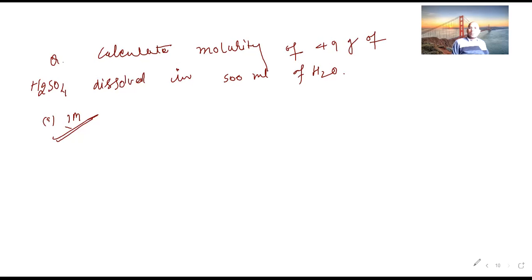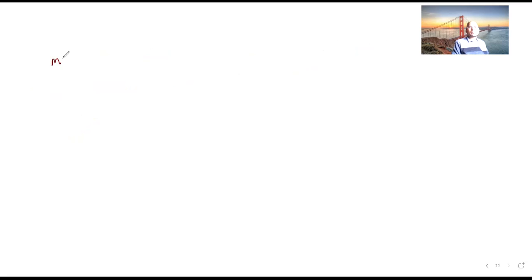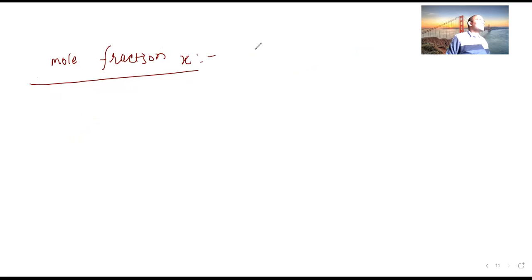Now let's go to mole fraction. Mole fraction is represented by chi, which you can see is X. Can you tell me what mole fraction is?